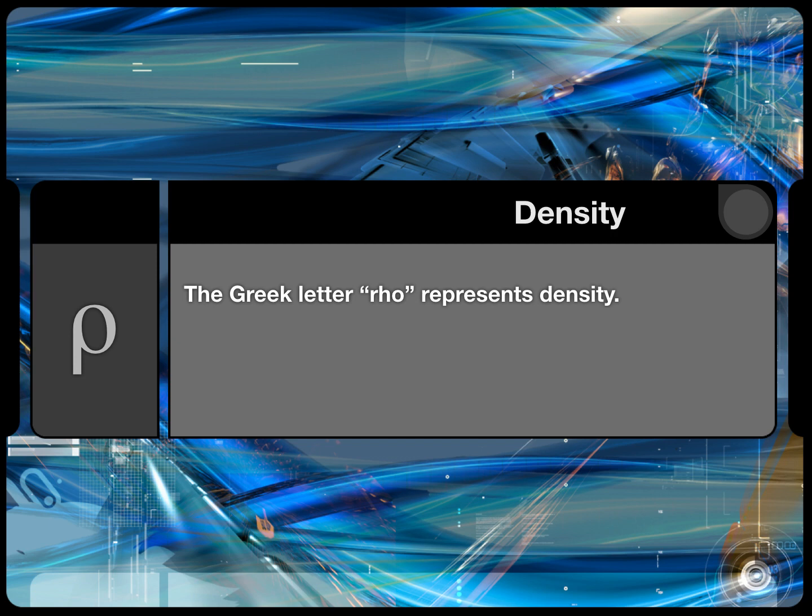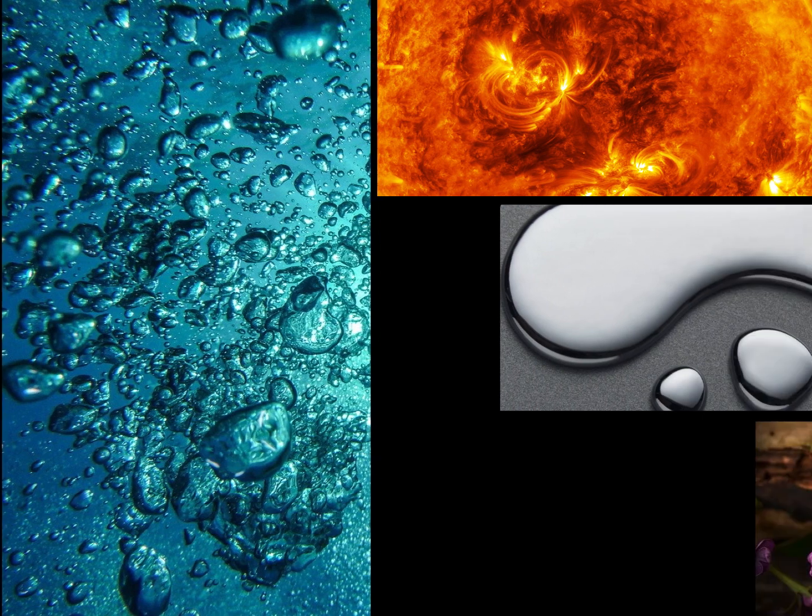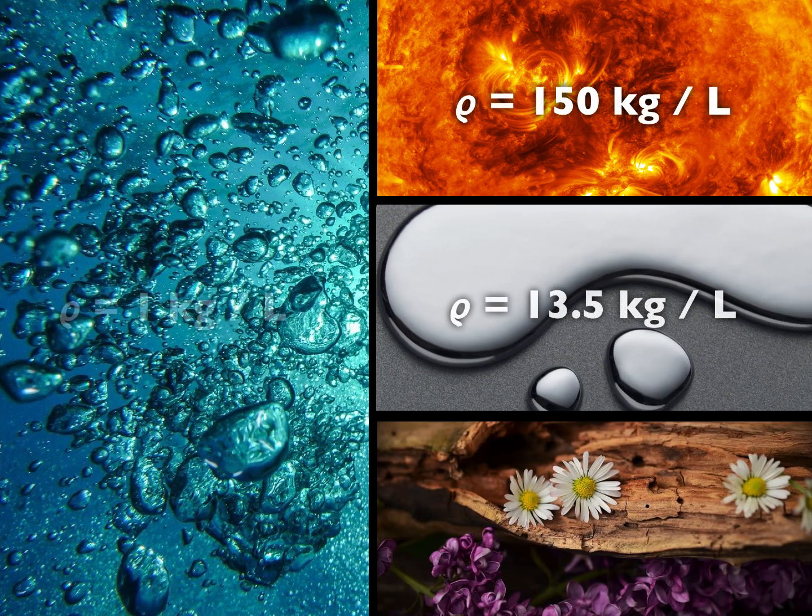In physics, density gets the symbol of the Greek letter rho. It looks like a lowercase p, but it's a little curvier than that. Density, as you know, is mass divided by volume. Therefore, density times volume is mass. The density of a material is one of the ways we can tell what that material is.